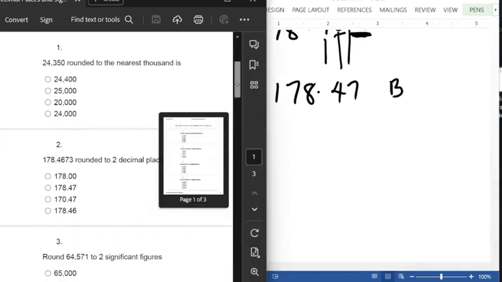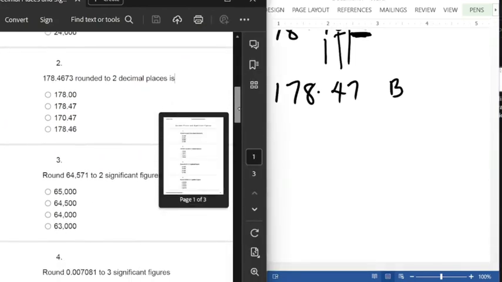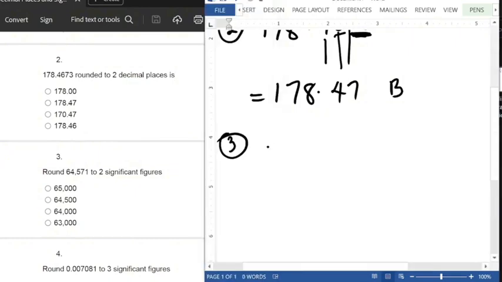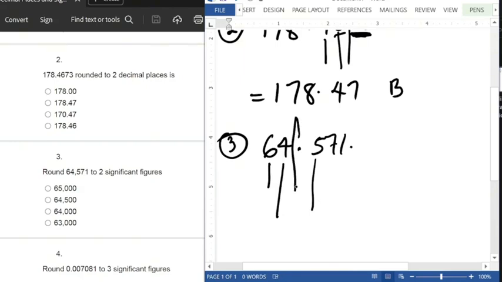For number 3, you have to round 64.571 to 2 significant figures. Now, there's a difference between significant figures and decimal places. So we are looking at, this is the first significant figure, this is the second one, and this is the third one. But we are asked to round to 2 significant figures. So which means we are stopping on 4, right?